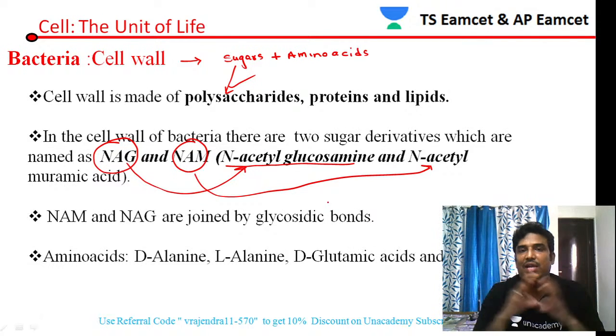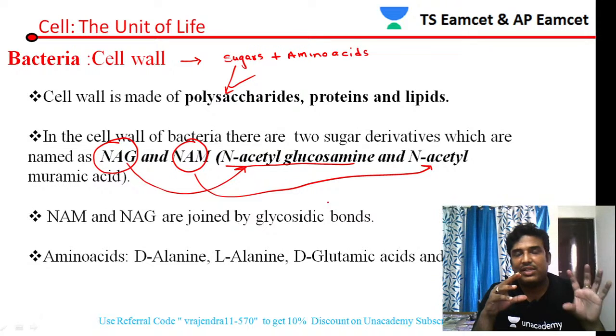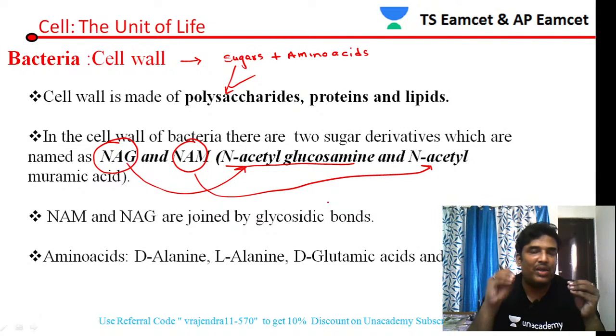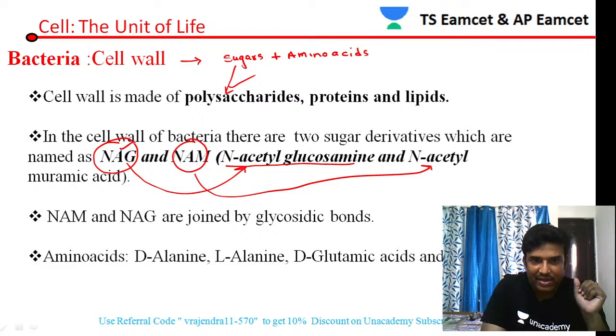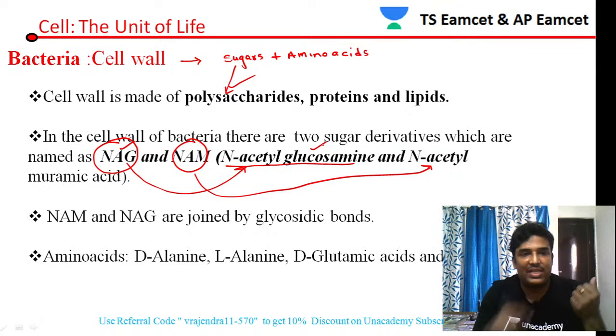In a multiple choice question they will ask you what a bacterial cell wall is made up of. In 2 terms you should mention that it is made up of sugars plus amino acids. What type of sugars? They are polysaccharides. Which polysaccharides? They are NAM and NAG. NAG is N-acetyl glucosamine and NAM is N-acetyl muramic acid.